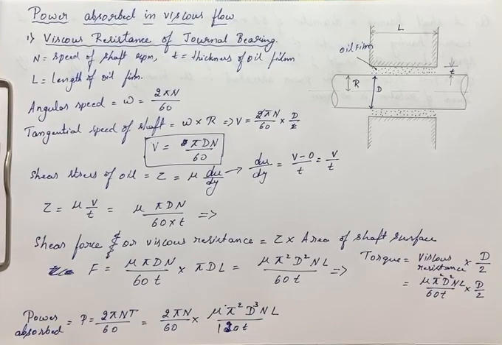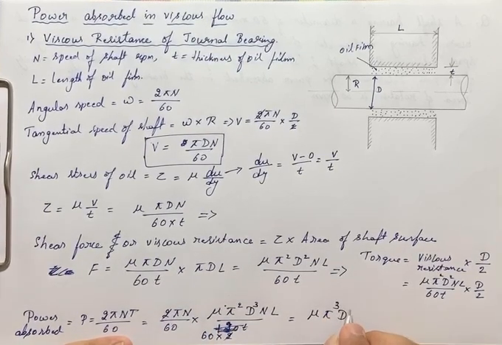Now I'll write it as 60 into 2 only, so the 2 gets cancelled here. I'll write the remaining terms, that is mu into pi cube d cube n square L divided by 60 into 60 into t. This is in terms of watts.